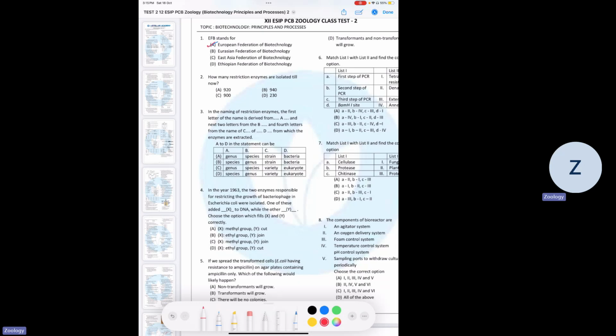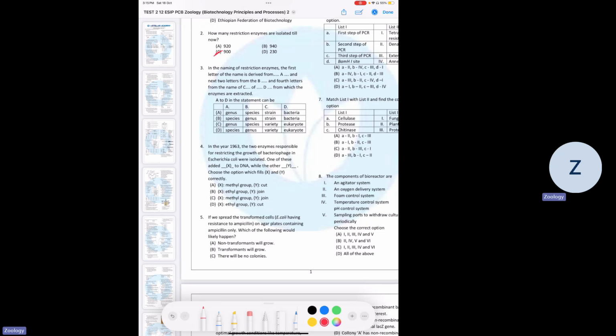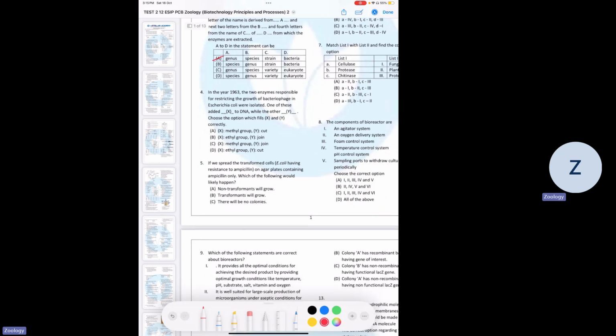Next is directly from NCERT, how many restriction enzymes are isolated till now? 900 as per NCERT. Third is asking us about the nomenclature. So the first letter in the word is derived from the genus, second and third from the species, fourth from the strain of the bacteria. So A is the answer.